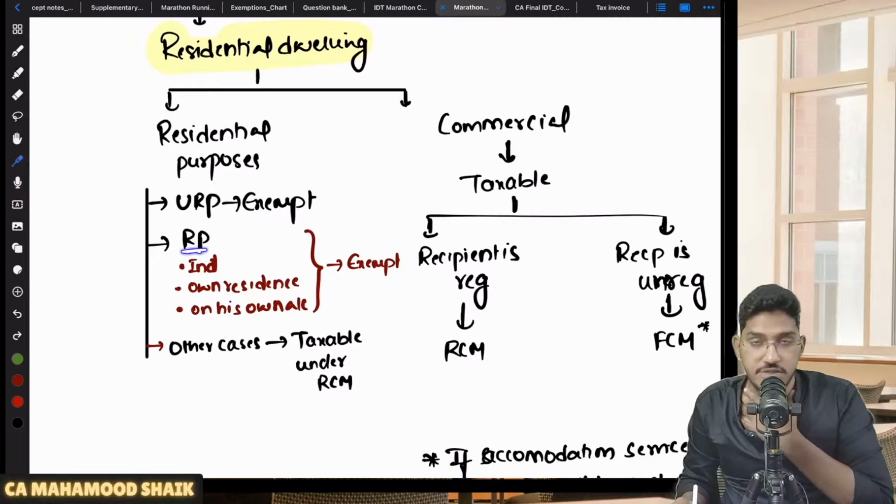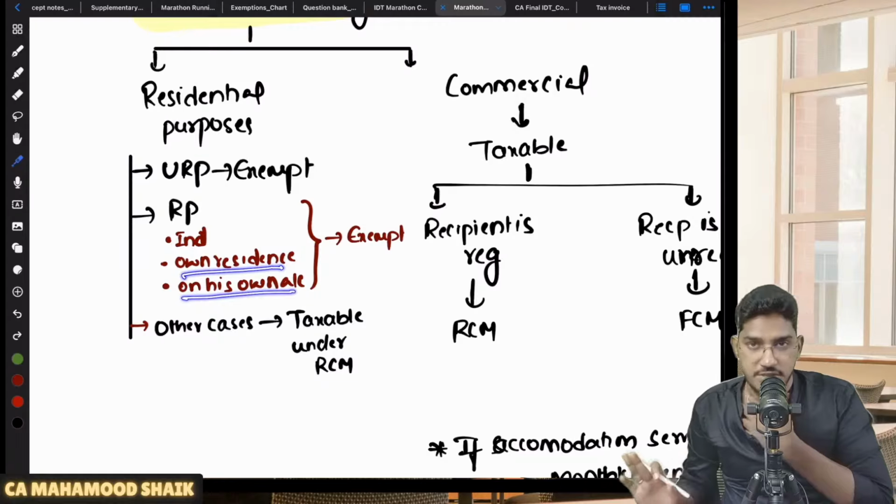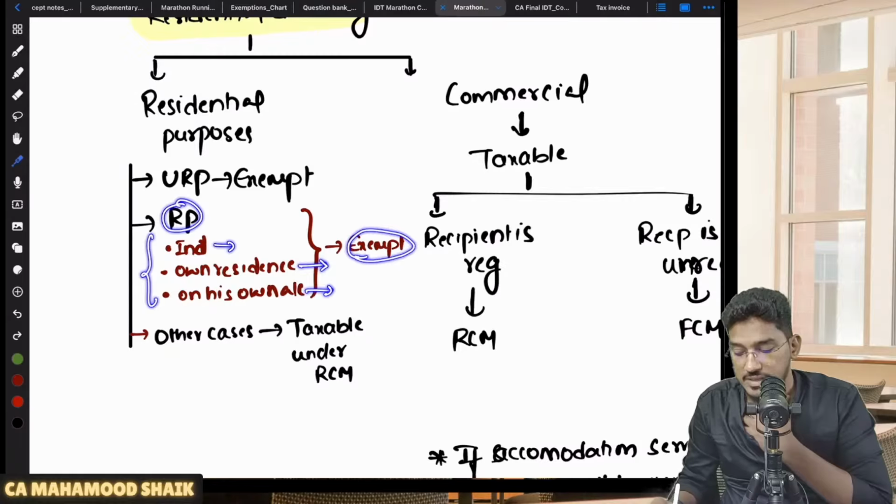And if the recipient is a registered person, he is taking a residential dwelling on rent for residential purposes only. And if the recipient is a registered person, he is an individual and he is using it for his own residence, not for any office purposes. And rent also he is paying on his own account, not from his business. So renting of residential dwelling where the recipient is registered, but if the recipient is an individual, using that property for his own residence and also incurring the expenses on his own account. When these three conditions are satisfied, then also it is exempt.